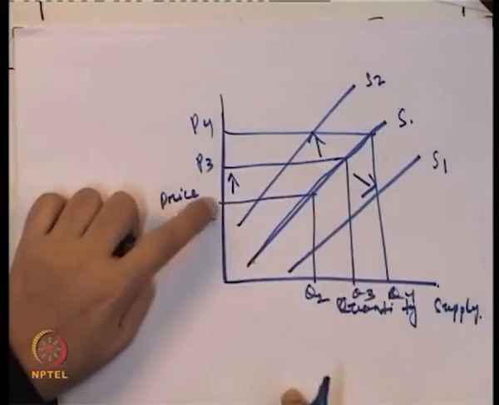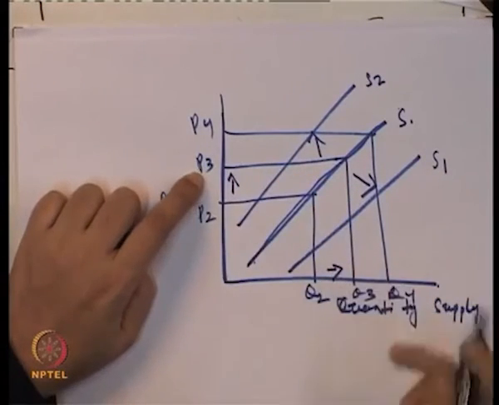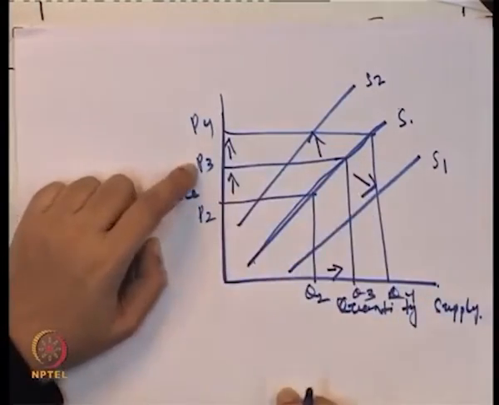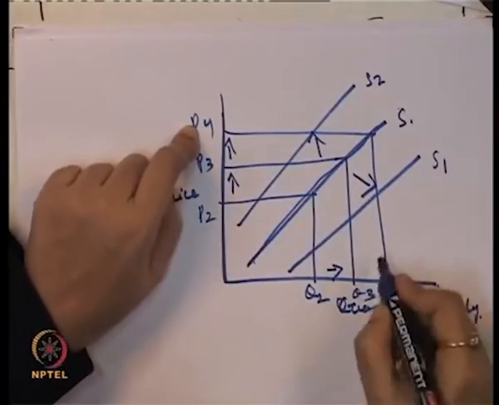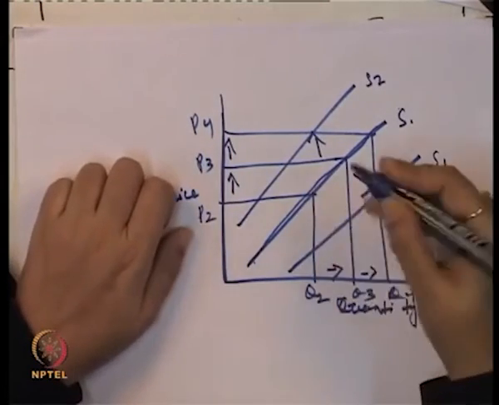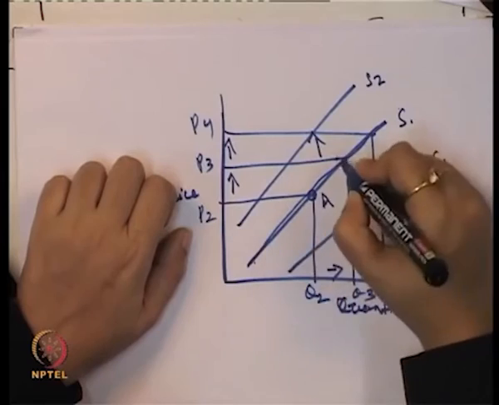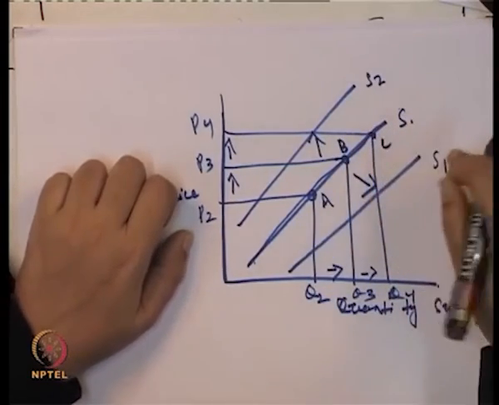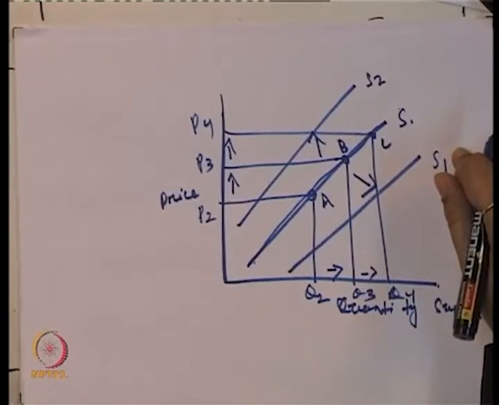If the price increases from P2 to P3, the quantity supplied moves from Q2 to Q3. If the price increases from P3 to P4, again there is an increase in the quantity supplied from Q3 to Q4. So this is one price quantity supplied combination, this is the second, and this is the third.